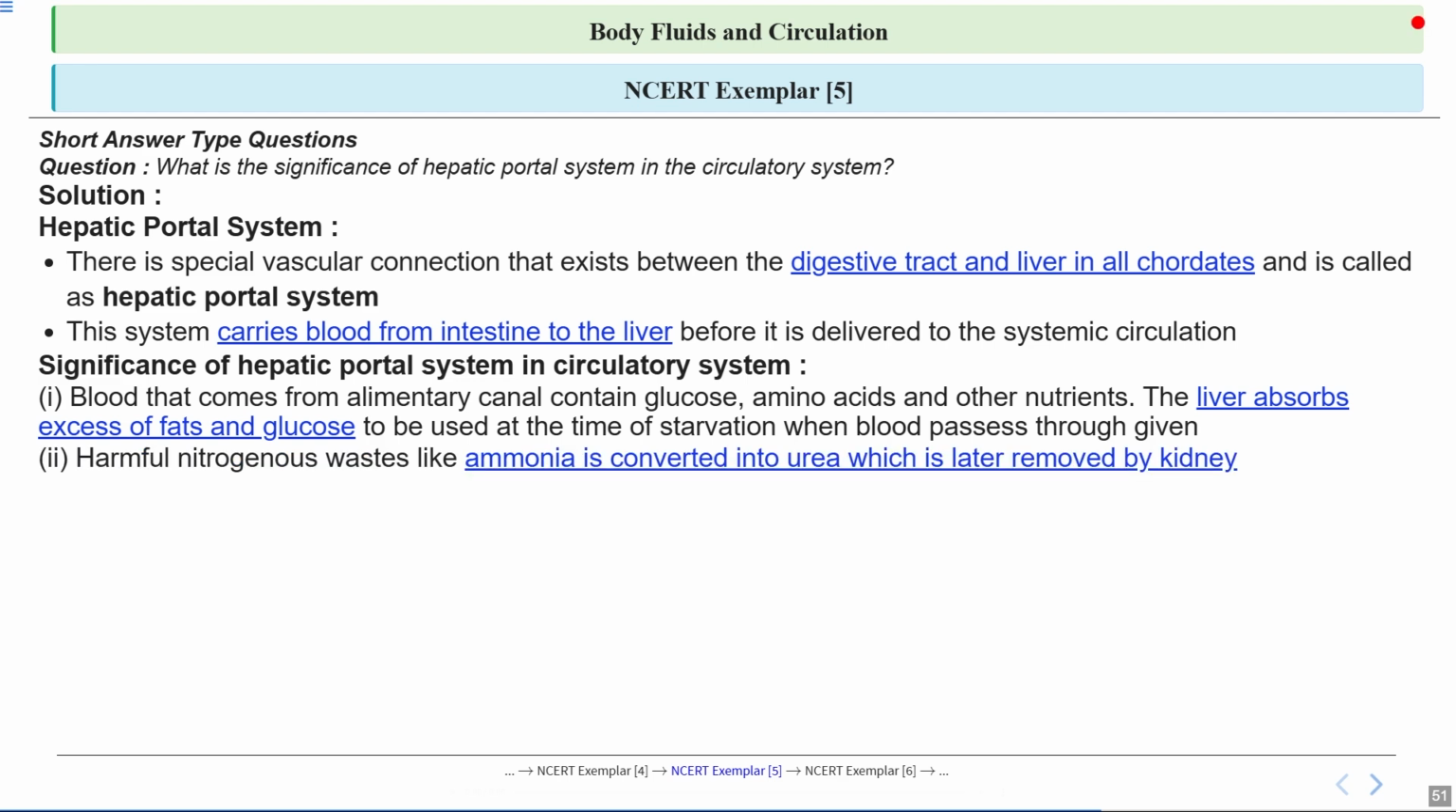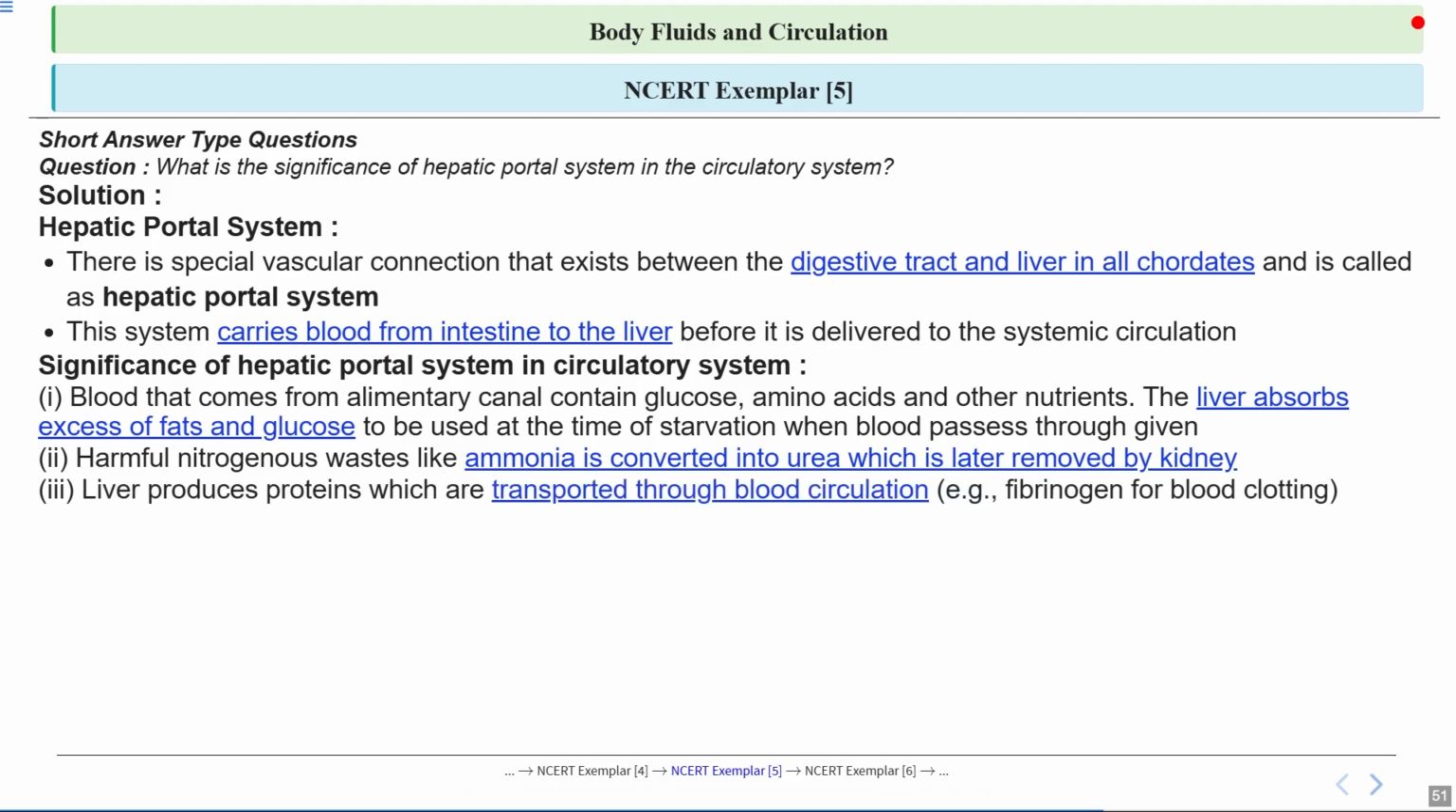Talking about the second point, the liver helps detoxify the blood. So harmful nitrogenous waste like ammonia is converted into urea in the liver, and urea is less toxic and can be safely transported in the blood to the kidneys, where it is removed from the body. So this is like turning dangerous chemicals into safe waste before taking out the trash.